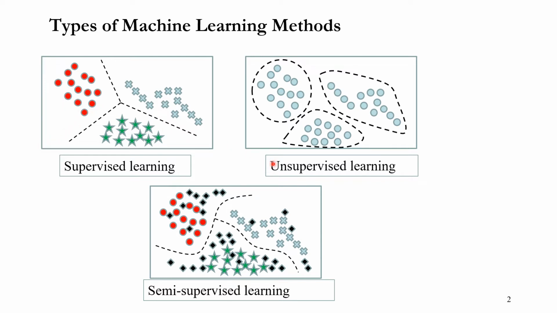Moving on, this picture shows unsupervised learning. In unsupervised learning, every data has no label, just the input data itself. There is no class value, no label.